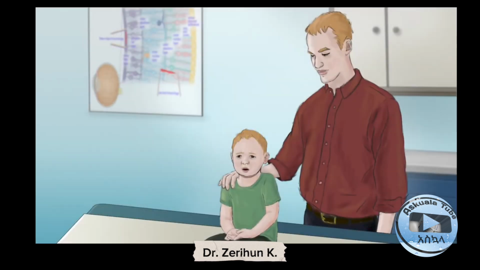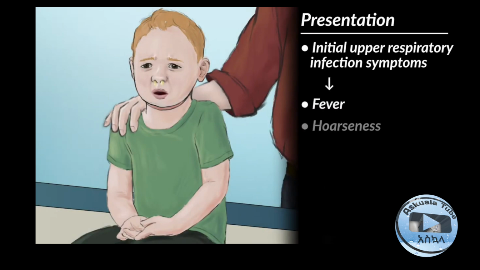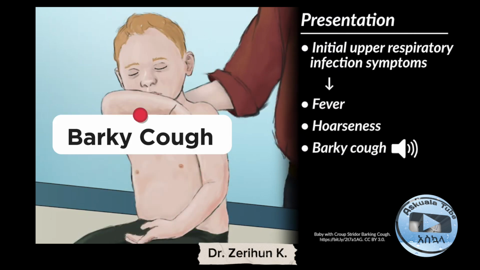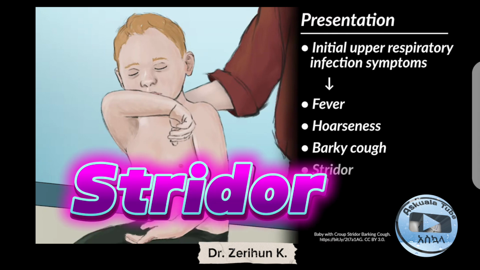Clinical presentation. The patient who has Croup can have initial upper airway infection symptoms. Next to that, there is fever, hoarseness of voice, barking cough, and stridor.